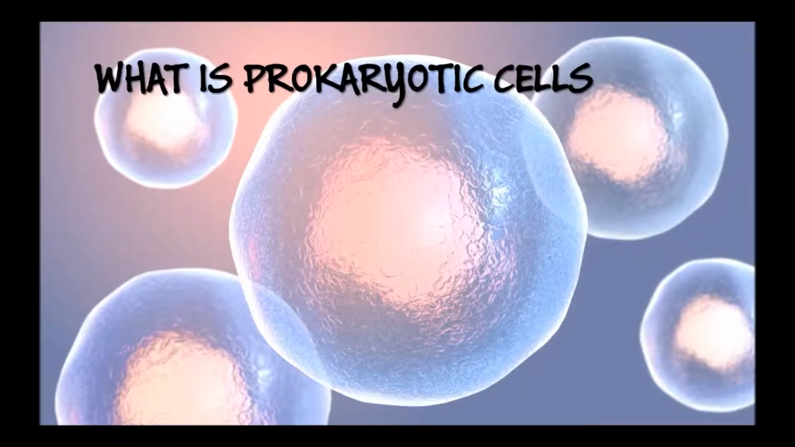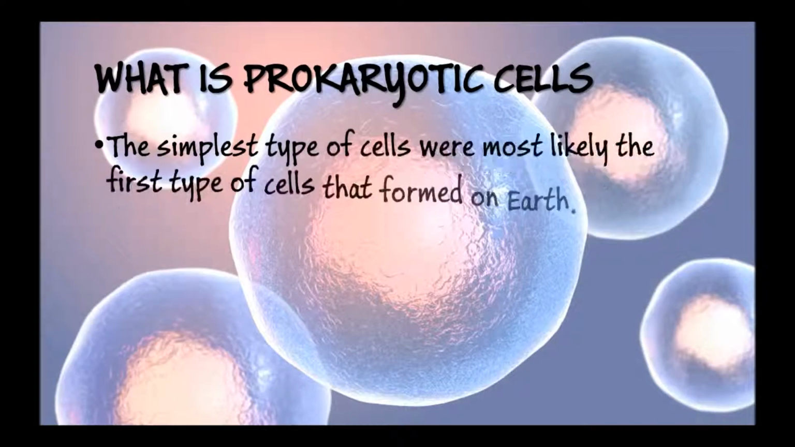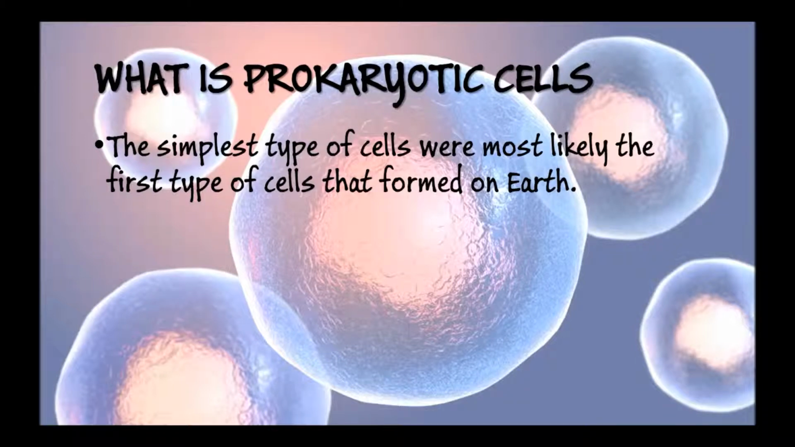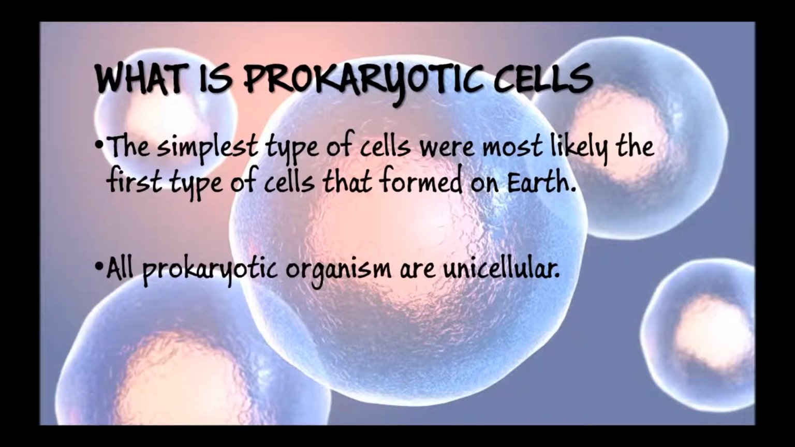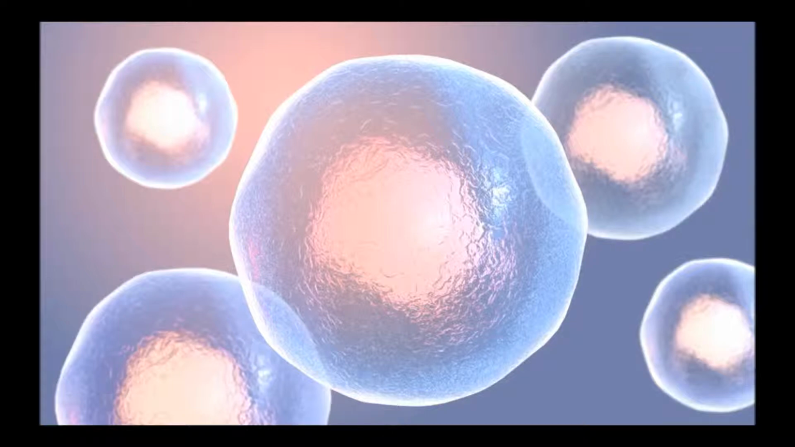Next, we have prokaryotic cells. What are prokaryotic cells? This is the simplest type of cells that were most likely the first type of cells that formed on Earth. All prokaryotic organisms are unicellular, meaning the entire organism is only one cell. In 1977, Carl Woese proposed dividing prokaryotes into bacteria and archaea, which were originally eubacteria and archaebacteria, because of the major differences in the structure and genetics between the two groups of organisms.